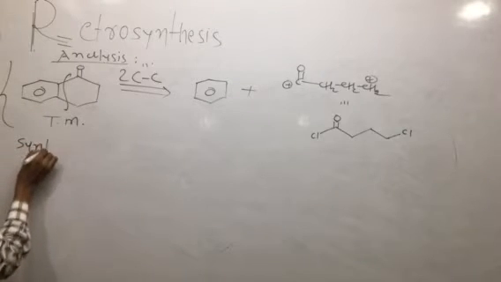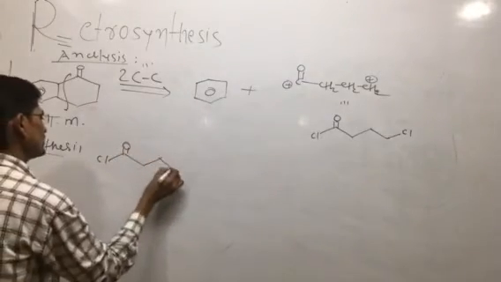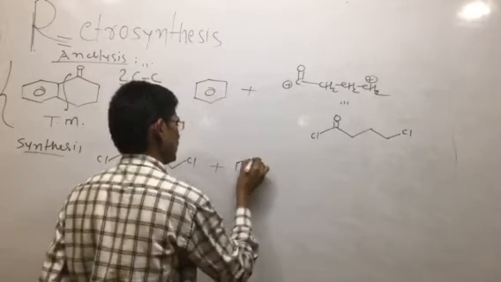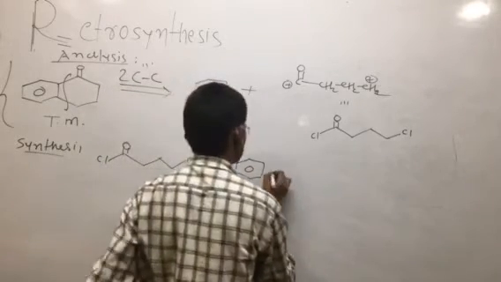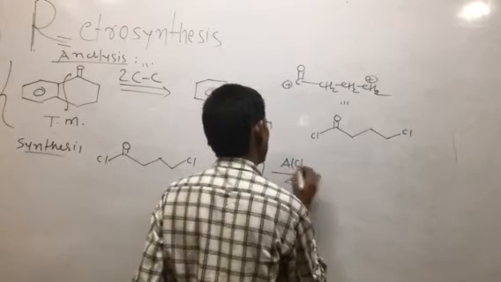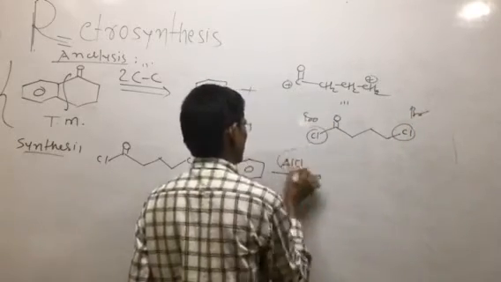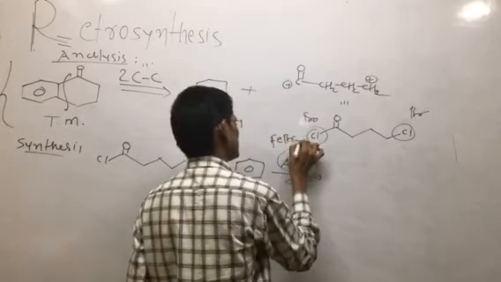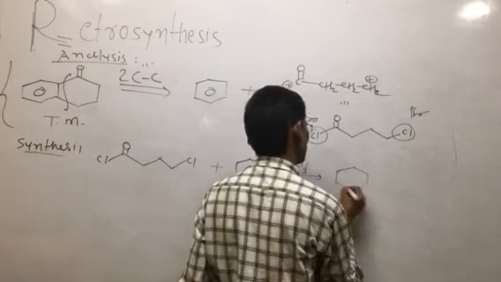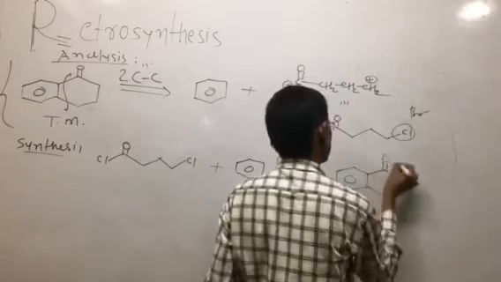What is the synthesis? If you take this acid chloride, an acid halide, with 1, 2, 3 carbons, four carbons in total, it reacts with the benzene molecule in the presence of AlCl3. Not only chlorine, we can also take a bromine atom, and then we take FeBr3, the corresponding Lewis acid. Then the final product is formed, a cyclic, bicyclic compound.